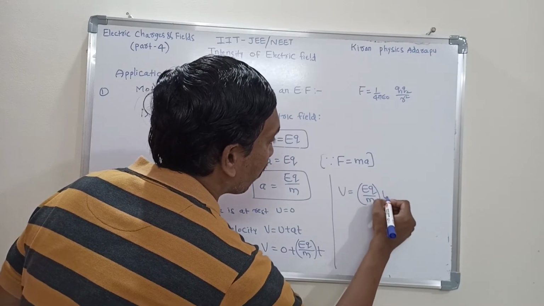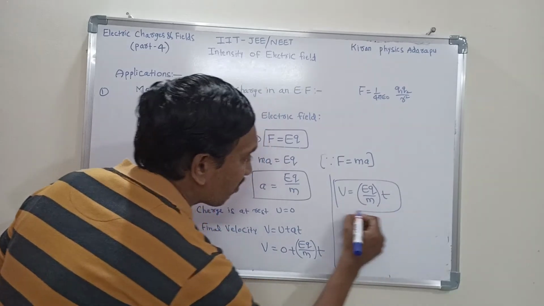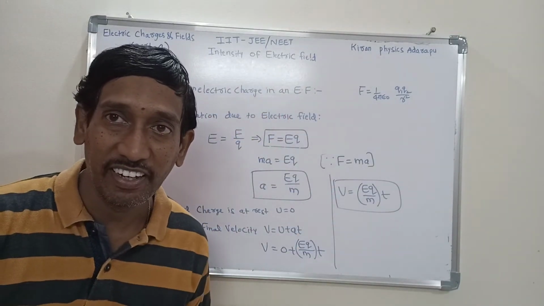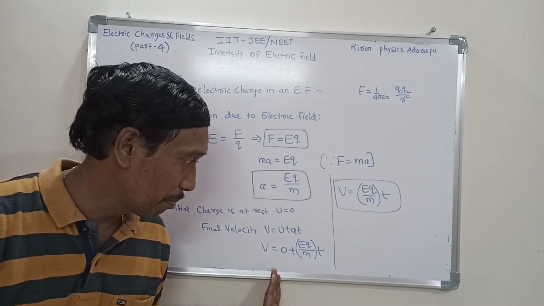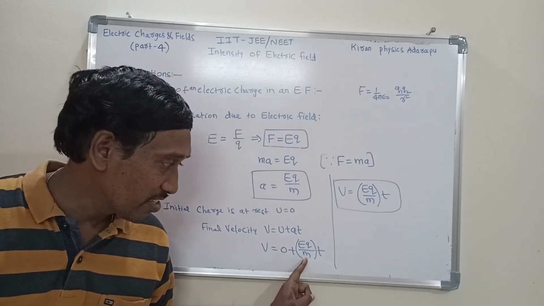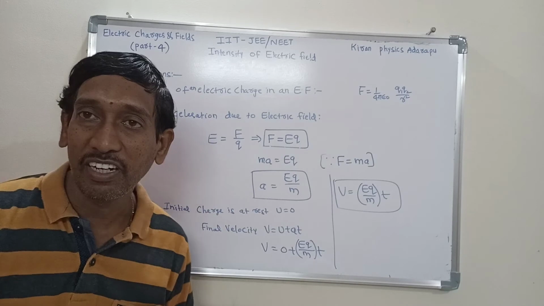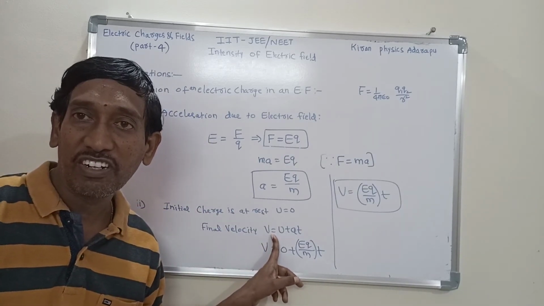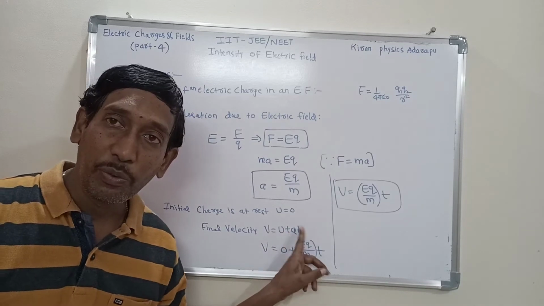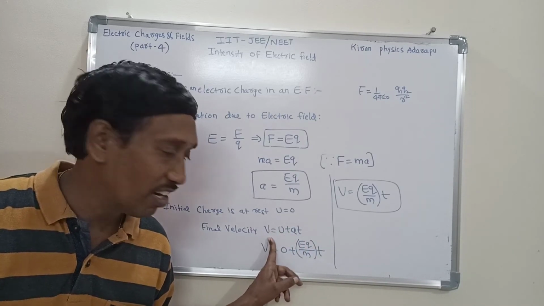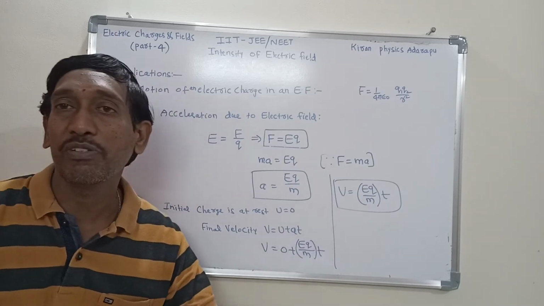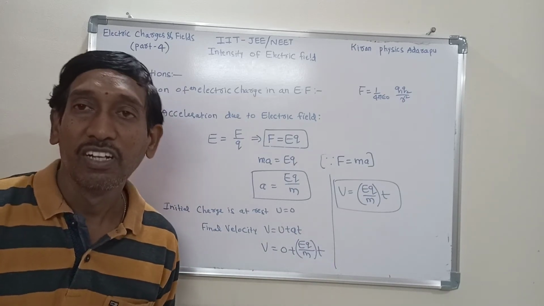This expression indicates the velocity of a charged particle in an electric field. It's very simple. You just need to know the acceleration formula and substitute it. This is from the first kinematic equation, V is equal to U plus at, where U is the initial velocity, V is the final velocity, a is the acceleration, and t is time. Substitute these values, and you get it.